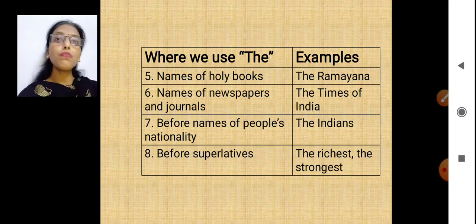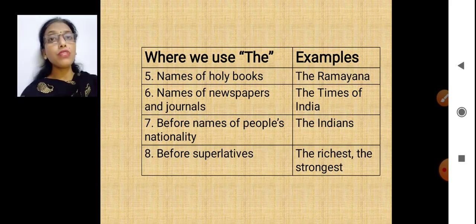Now coming to newspapers and journals. Now what is a journal? A journal is also a newspaper, or we can say a magazine, but it is talking about some particular subject or some particular occupation, some particular job. Then it becomes a journal. Okay, like the Times of India, the Hindustan Times, the Economic Times. These are all names of newspapers. We always put the in front of them.